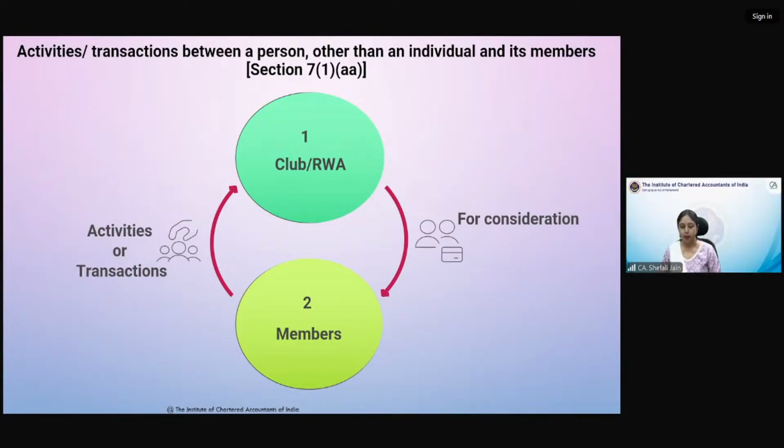So let us see the point which we are going to discuss now.